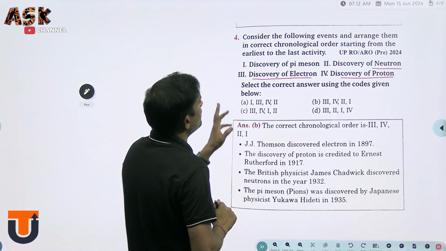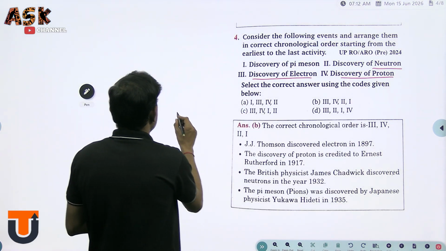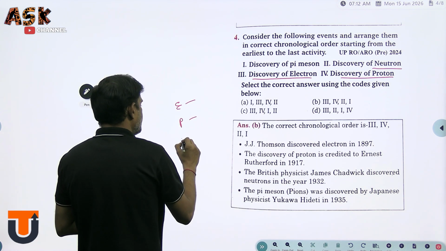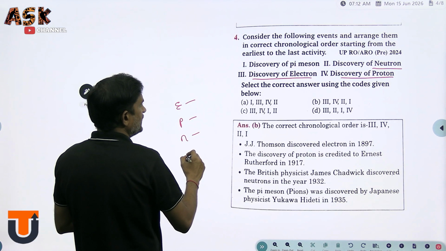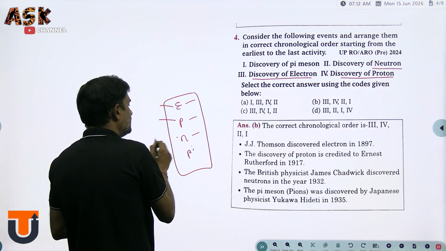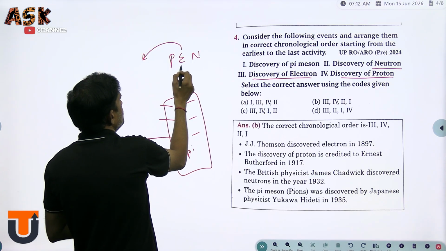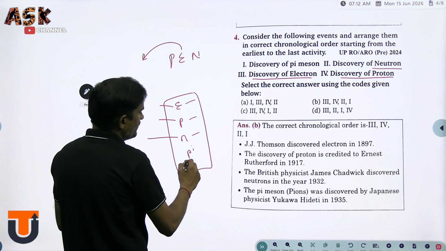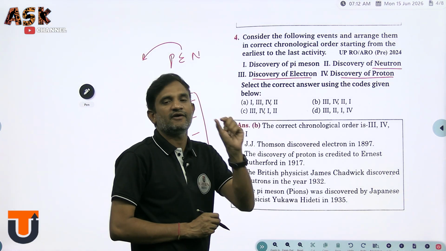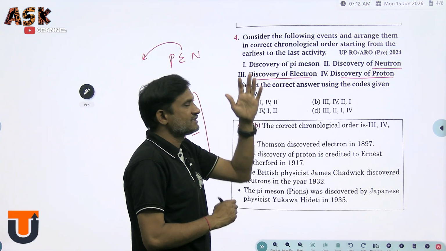We just have to know about the discovery of electron, proton and neutron. Simply keep in mind that the electron was discovered first, then the proton, then the neutron, and afterwards the pi meson. This is the general order: electron, proton, neutron, then pi meson. I will also mention the particular years of the discovery, because the question asks about the chronological order.